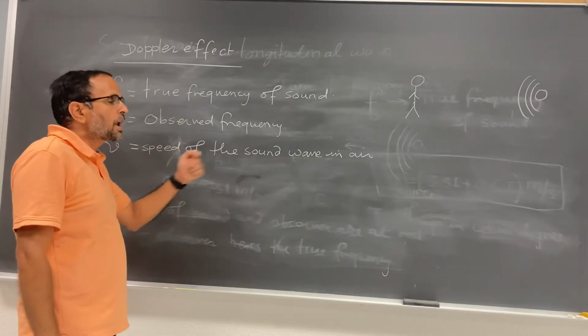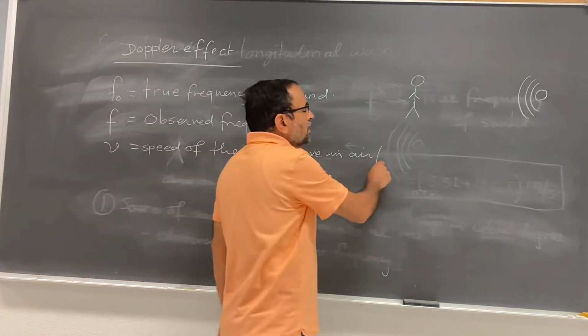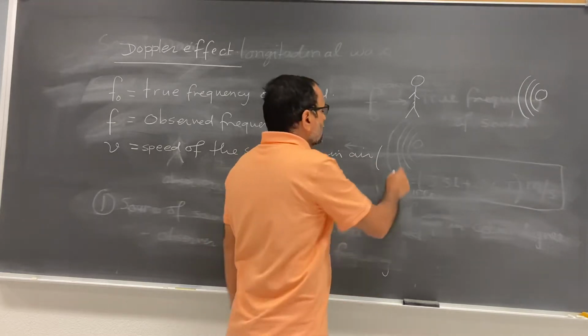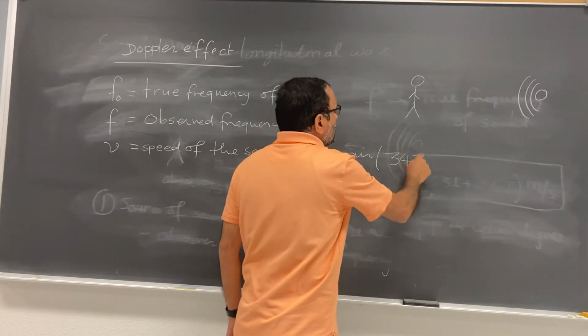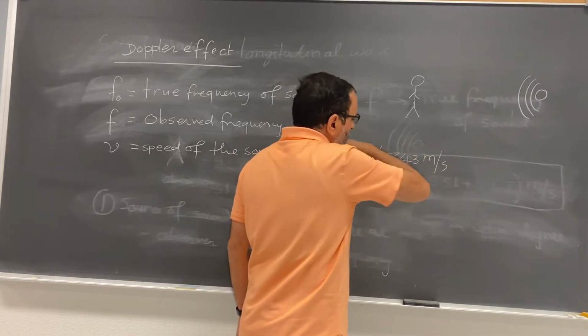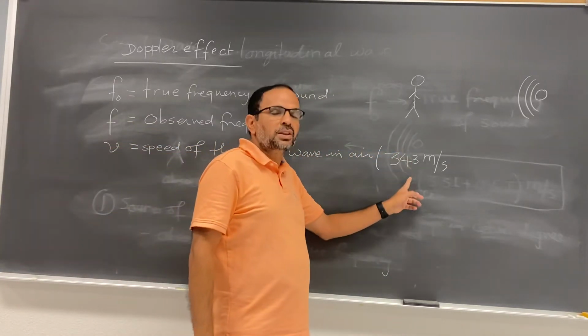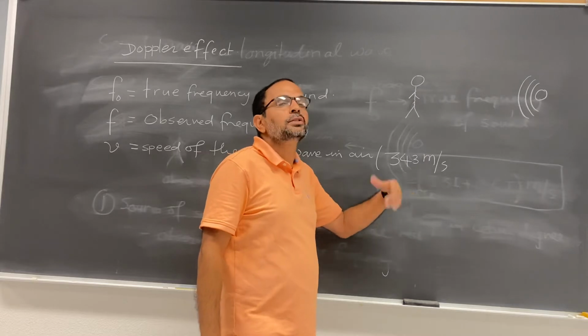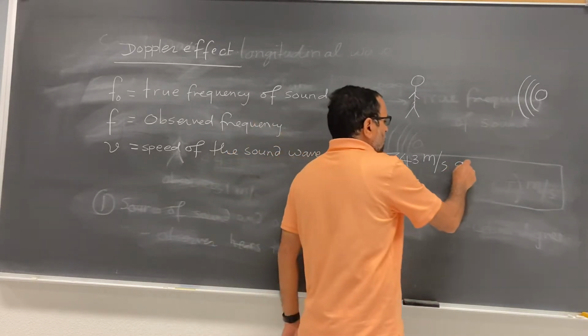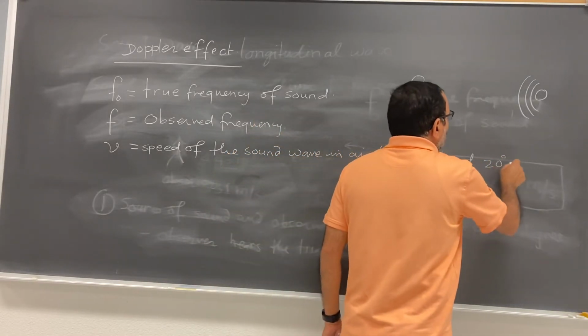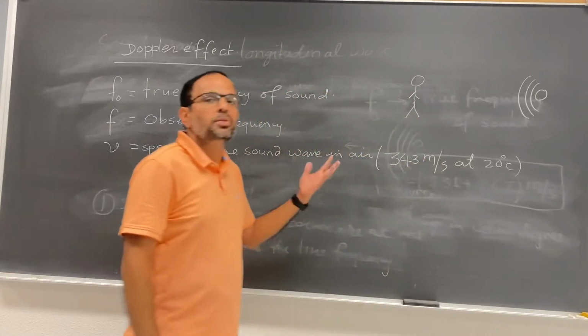The speed of the sound wave in the air at room temperature is 343 meter per second. So if you have to solve a numerical problem, you can use this speed 343 meter per second. This is at room temperature, at 20 degrees Celsius. I consider 20 degrees Celsius to be the room temperature.